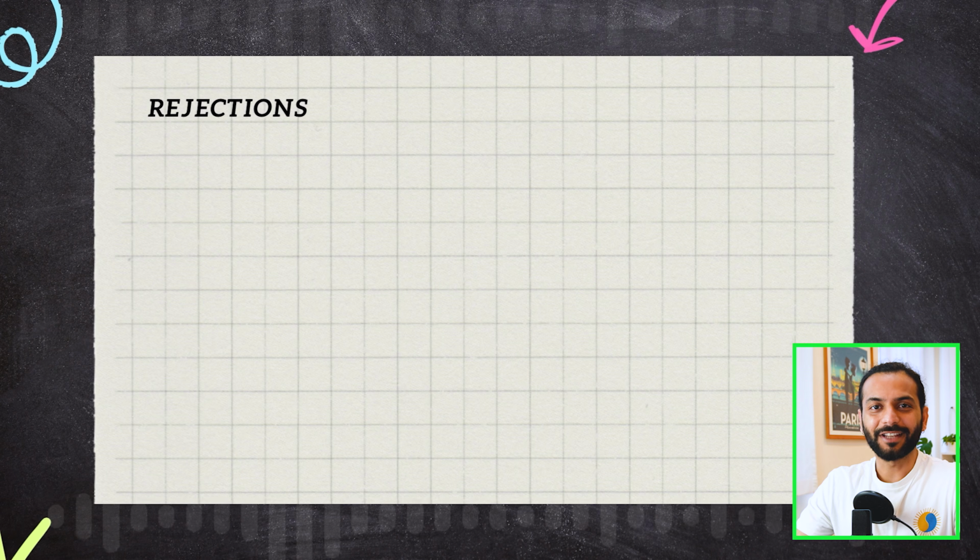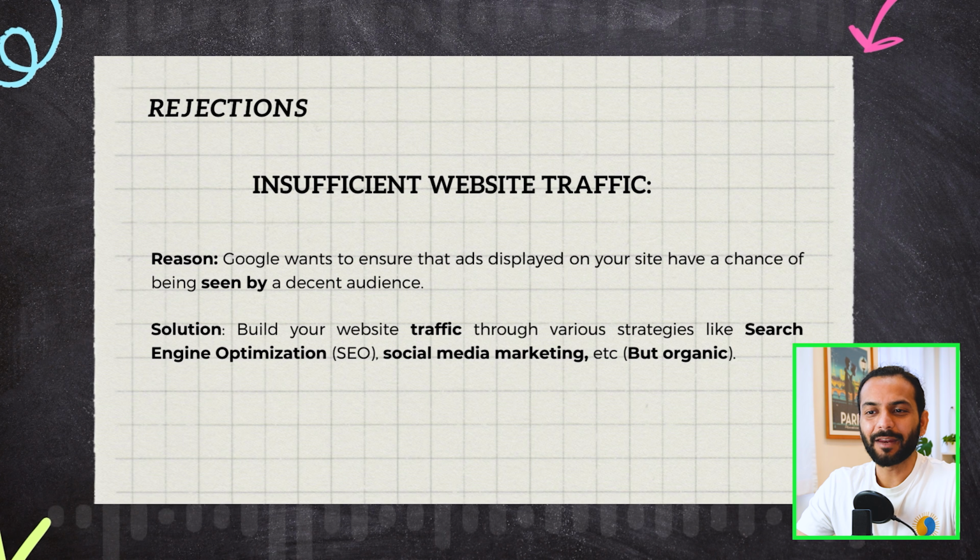Now let's talk about rejections. If you applied and your website got rejected, what could be the reason and how to solve it? The first reason can be insufficient website traffic. Google wants to ensure that ads displayed on your website have a chance of being seen by a decent audience. I highly recommend you do some SEO on your website. You can use the Rankmath plugin or Yoast SEO plugin to improve your website SEO, so you can already have some organic traffic. Or, for example, if your blog is about any topic, create a Facebook page for your website or blog and try to post some articles there.